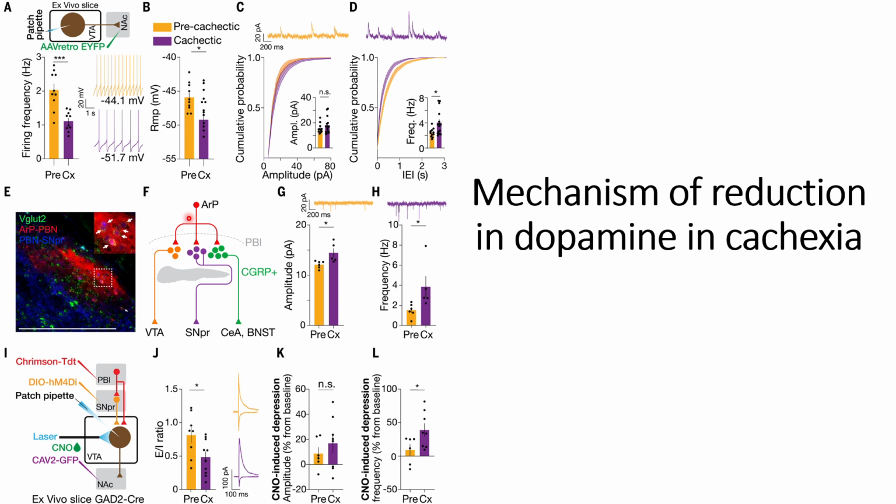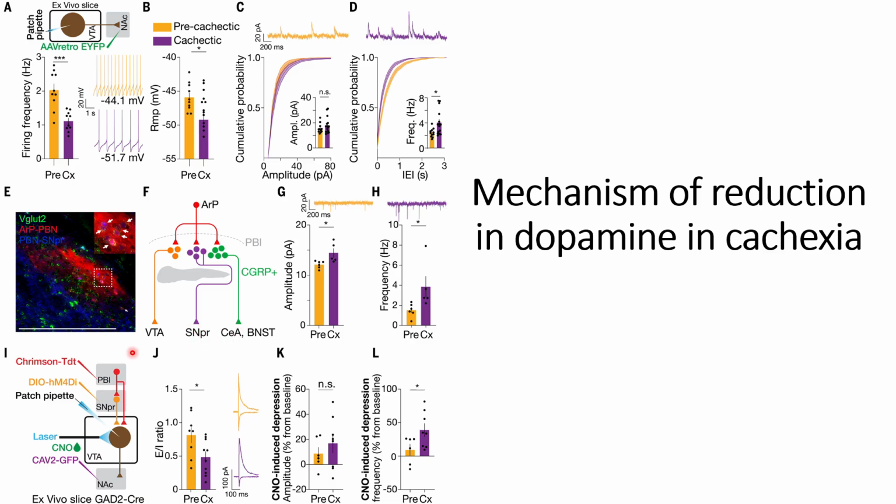These things they have checked, and they checked these inhibitory reaction formations, that is, the activation of these SNpr during the cachexia conditions is significantly higher, both in the case of amplitude and also in the case of frequency. Thereafter they decided to check whether this reduction in dopamine is because of SNpr or not.